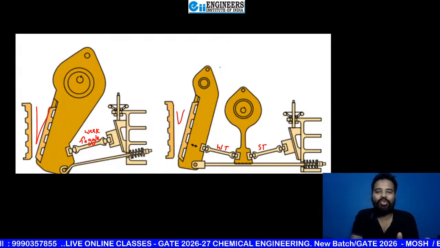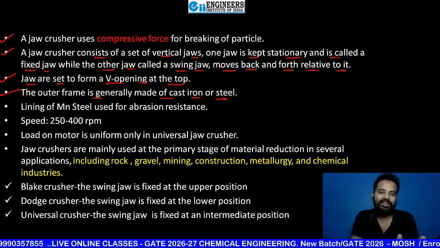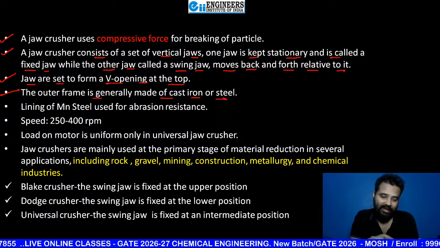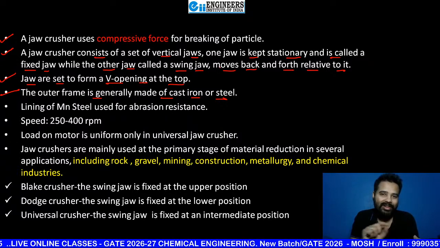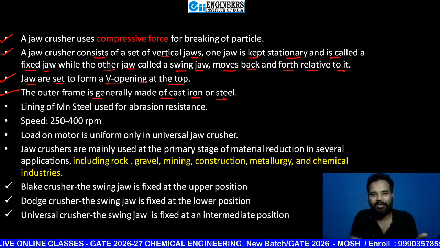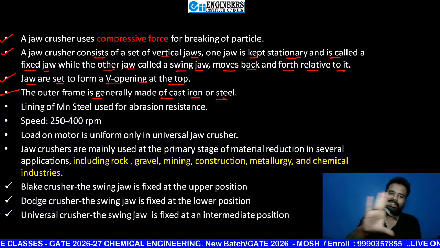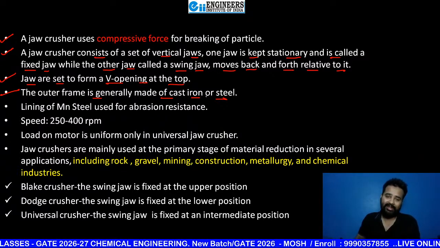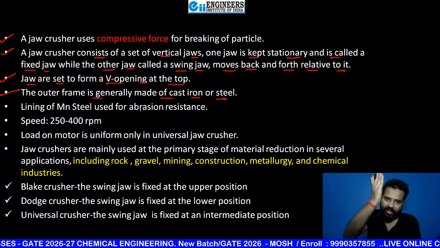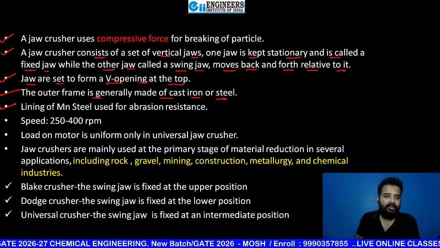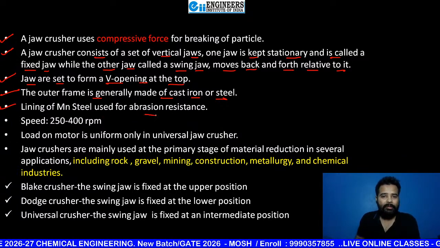Okay. No, no, no. You don't need to write this description in your notebook. Even after completion of the lecture, don't look at it again and start writing. You are GATE students now. This explanation is just for you to feel it more and more. So just see it, no need to write. The things that I discussed are just written in points. So next, lining of manganese steel is used for abrasion resistance.